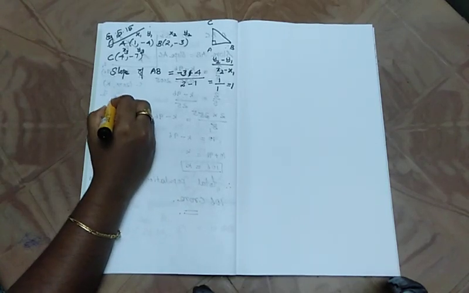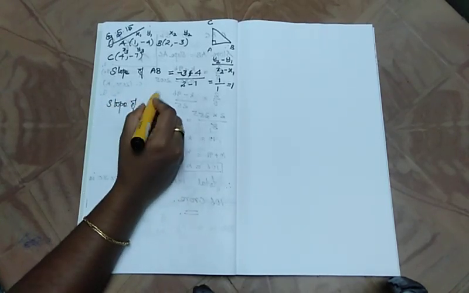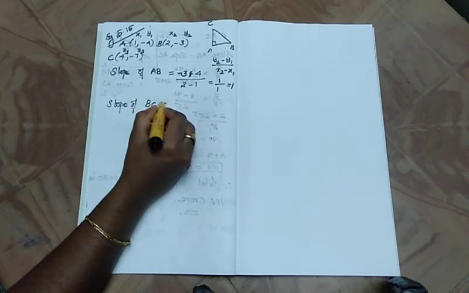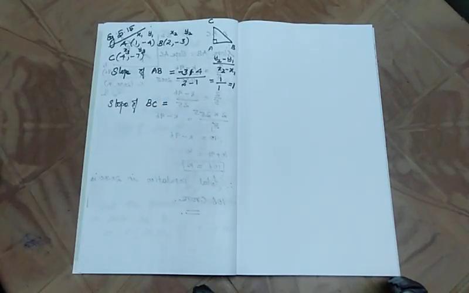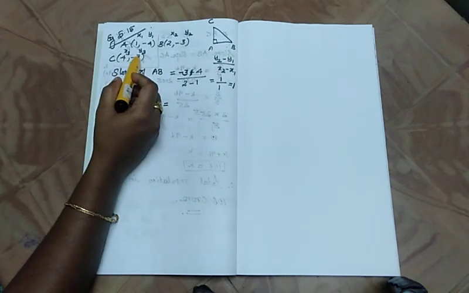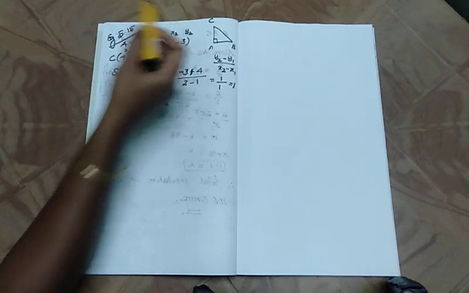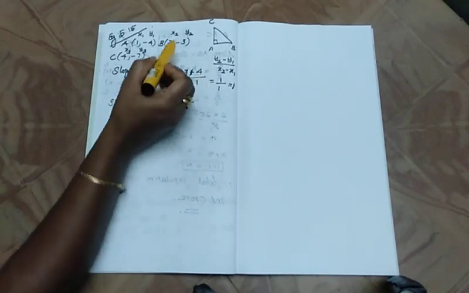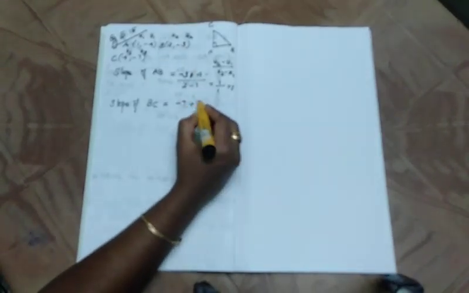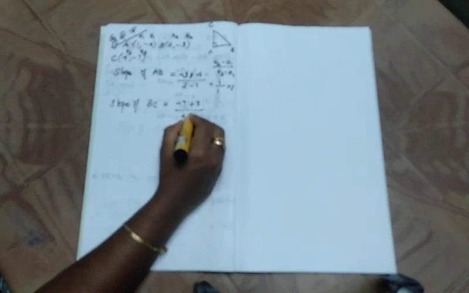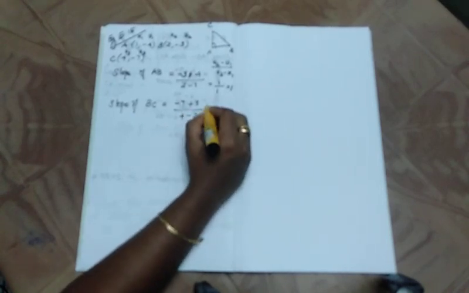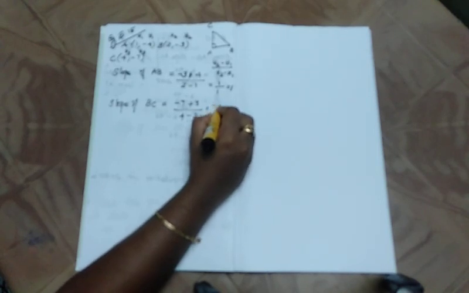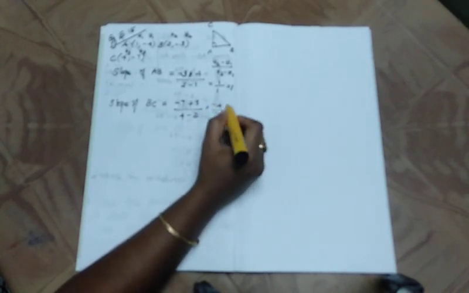Now next slope, slope of BC. So B and C, isn't that? So B and C means y3 minus y2 over x3 minus x2. So here -7 minus -3, so plus 3, divided by 4 minus 2, which is equal to -4 by 2, which is equal to -2.